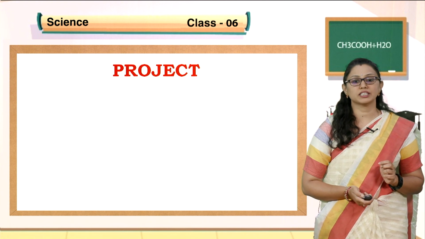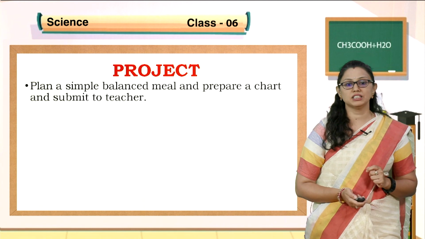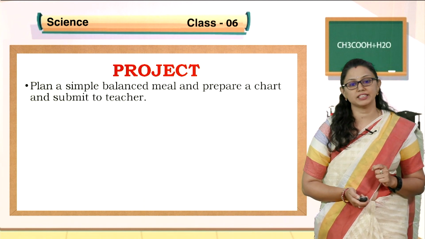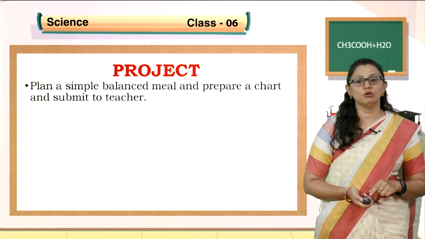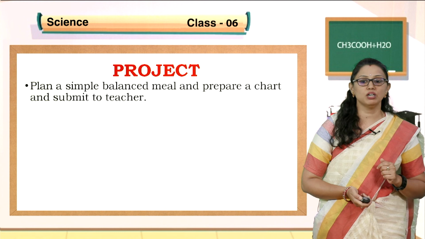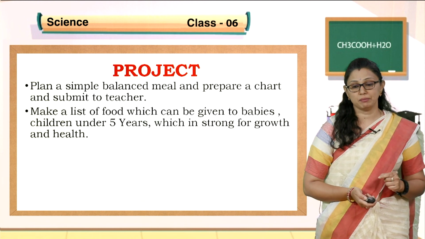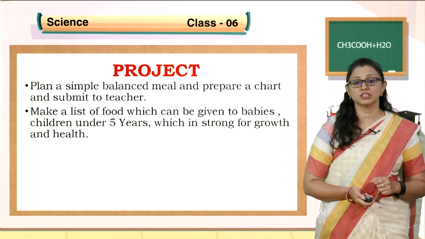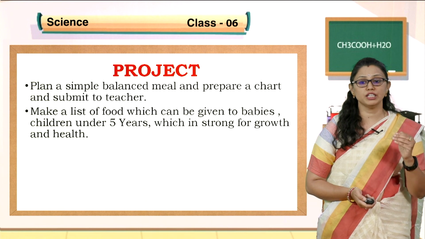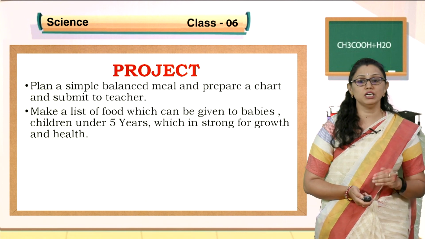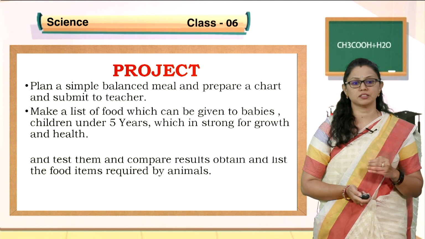Now it is time to take up the projects. Plan a simple balanced meal, prepare a chart and submit it to your teachers. So you know the concept of a balanced diet. Prepare your own balanced diet chart and submit it to your teacher, children. Make a list of food which can be given to babies and children under 5 years, which is good for growth and health. So you know the functions of each nutrient. Make a list of the food items to be given to children under 5 years.